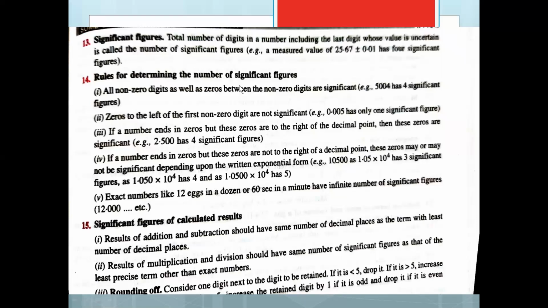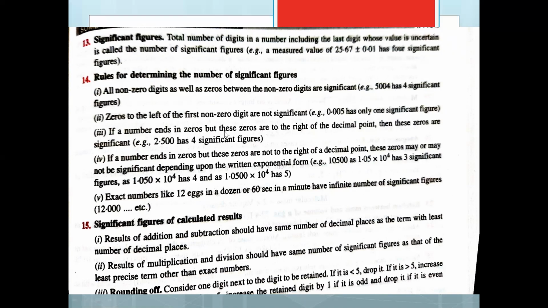Then the rules for determining the number of significant figures. All non-zero digits as well as zeros between the non-zero digits are significant. For example, 5004 has 4 significant figures. Zeros to the left of the first non-zero digit are not significant. Example, 0.005 has only 1 significant figure.